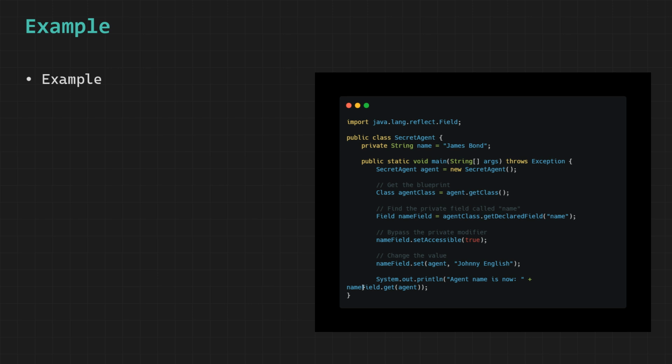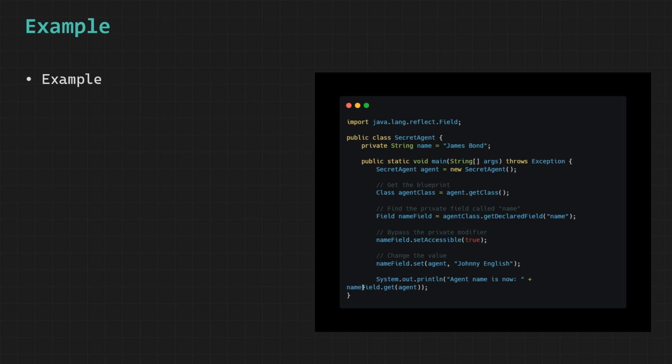After gaining access, we use the set method on the field object, where we provide the target object agent and the new value Johnny English, and this operation directly changes the value of the private variable inside the object even though we never accessed it through a setter method or public interface. Finally, when we call get on the same field object, it retrieves the updated value from the object and prints it, confirming that the private field has been successfully modified at runtime.